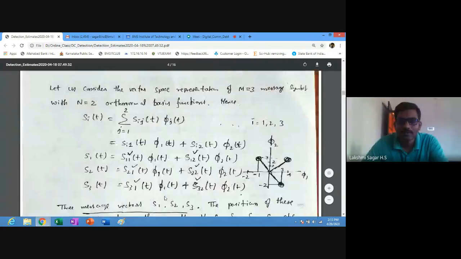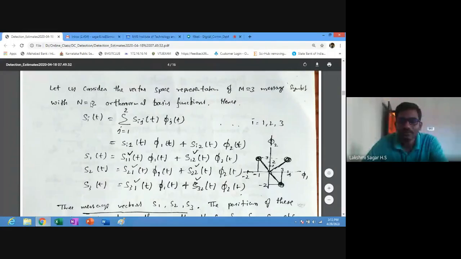Next, let us consider the vector space representation of M equal to 3. Here the number of message symbols is 3, with N equal to 2 orthonormal basis functions. N equal to 2 means we can consider phi 1 of t and phi 2 of t. So it has 2 orthonormal basis functions.